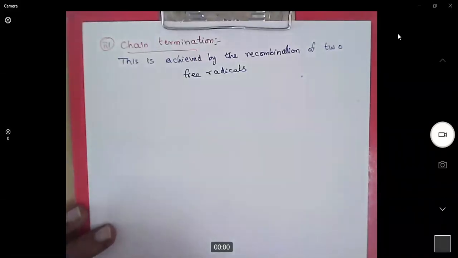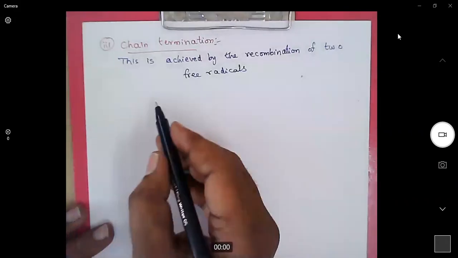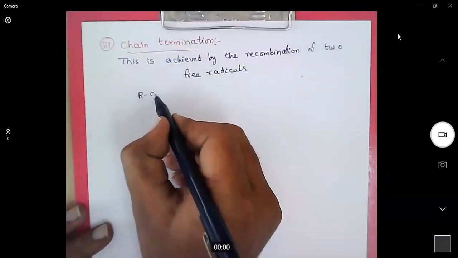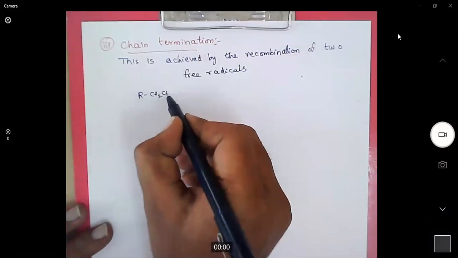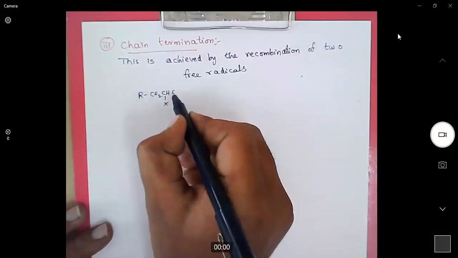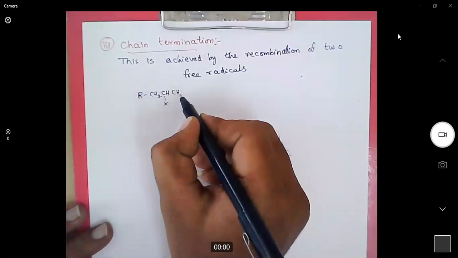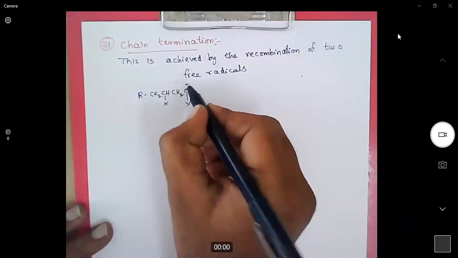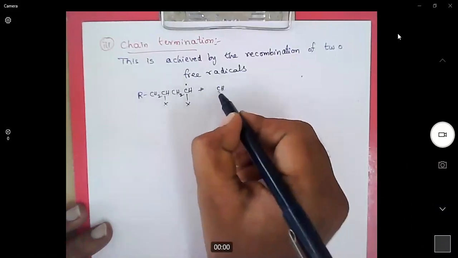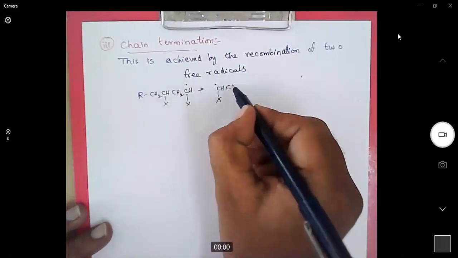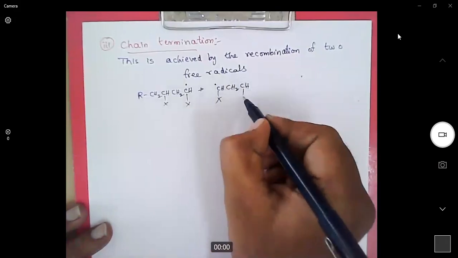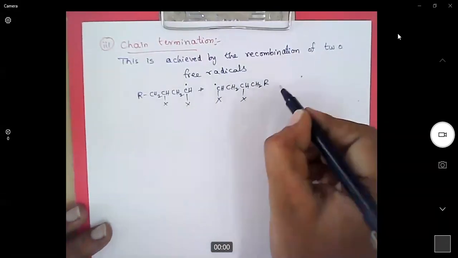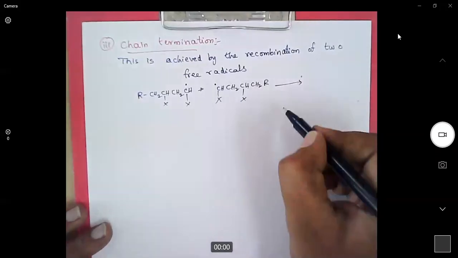Generally, chain termination in a free radical reaction will occur by the combination of two radical chains. For example, if this is one chain and this is the second chain, then they will combine.